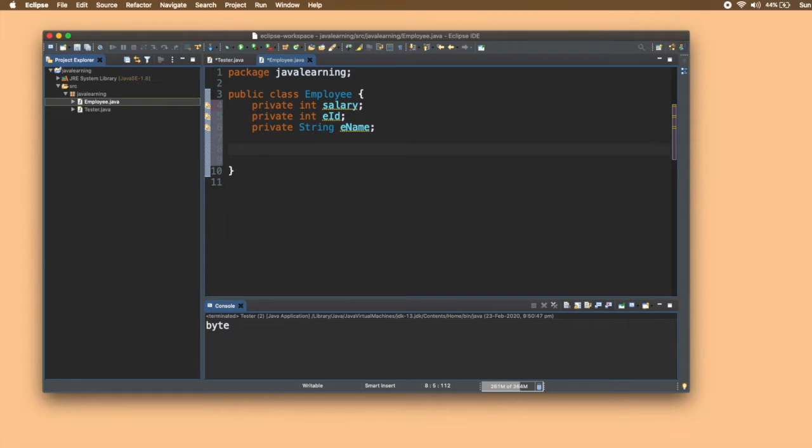So next is, how do we access these variables? We have getters and setters for that. What are getters and setters? As the name suggests, the get method will be used to get the value of the variables, and the set methods will be used to set the value of the variables from outside the class.